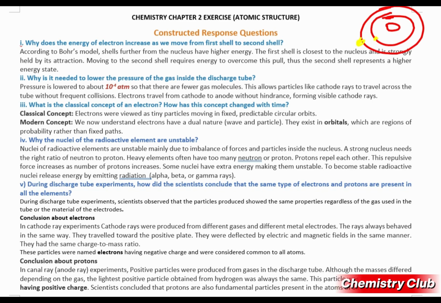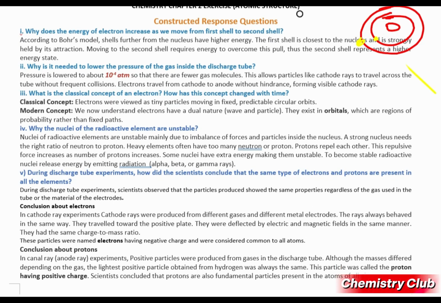Because the electron in the first shell has less energy, and when it moves to the second shell it will need energy to overcome the force of attraction which is due to the nucleus of the atom. So therefore the electron in the second shell will have more energy as compared to the electron that is present in the first shell.